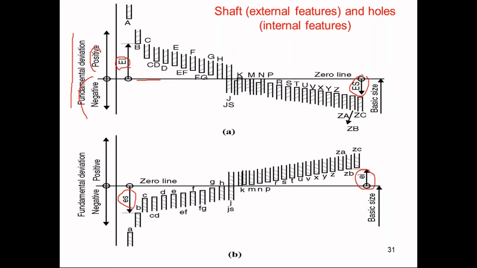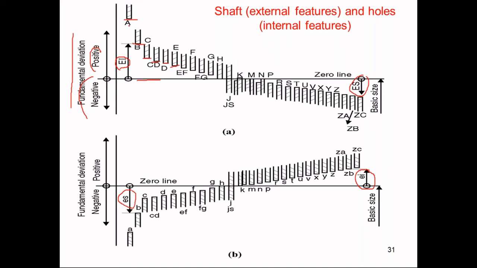Now what is the significance of EI? EI or ES is what we call the fundamental deviation. Now, what is EI? What do I and S represent? If you observe over here, this total part is the whole part. For every part, this will be the minimum limit. If you try to concentrate, this will be your minimum limit. So what is fundamental deviation? It is the minimum distance from the zero line. We have defined it earlier also.